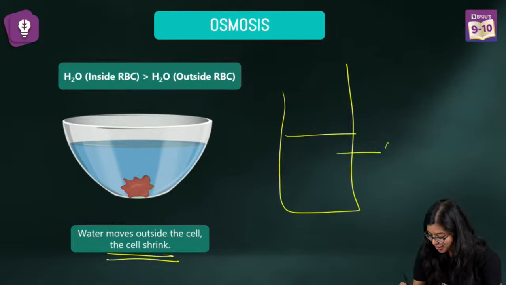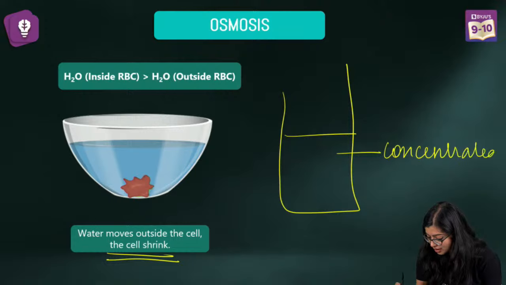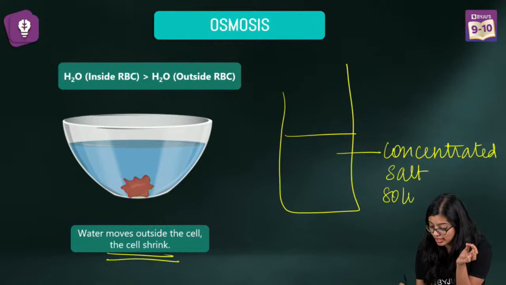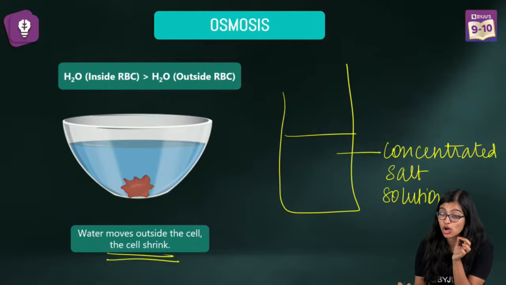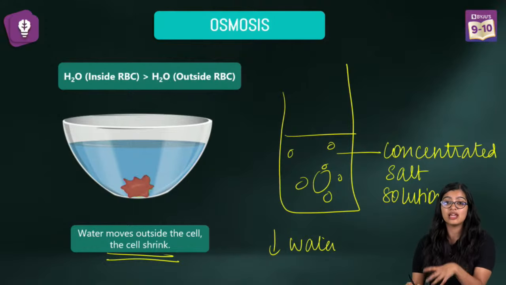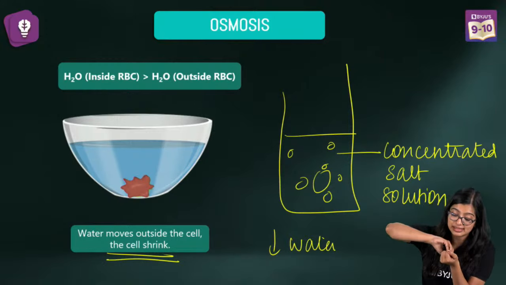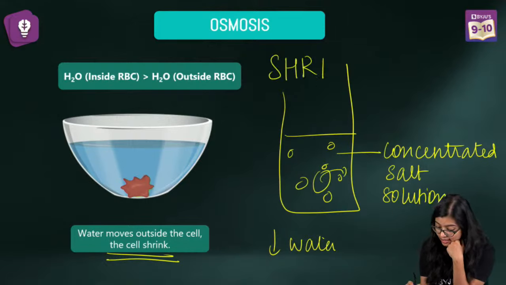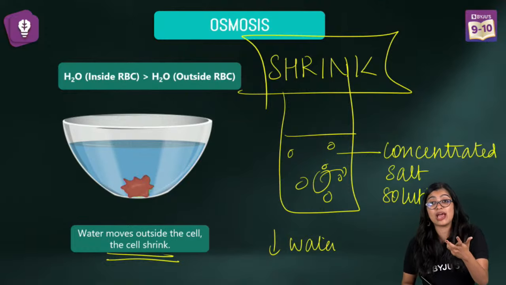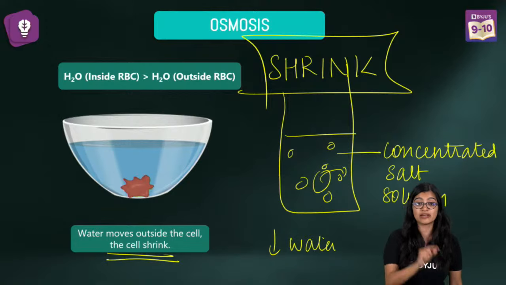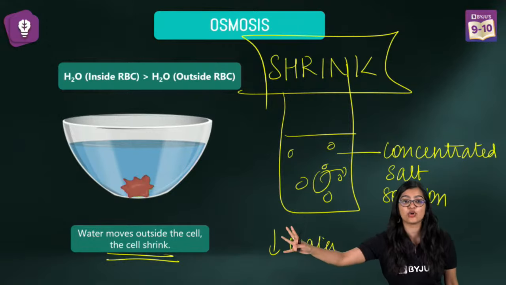Concentrated. Pay attention to the question. Concentrated salt solution. What do we mean by concentrated salt? That means more amount of salt, very little water. That means that when I keep an RBC, water that is there will move from inside the cell to outside. So that means that it is going to shrink. Okay? When will cell swell? When outside is more. If it was a dilute solution, it would have swollen. But if they say concentrated, know that it is going to shrink.